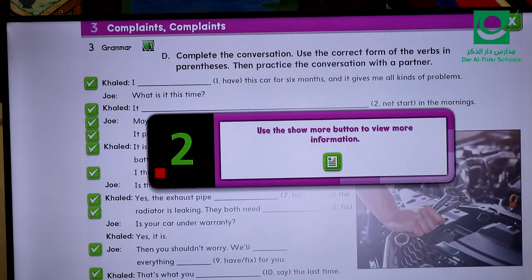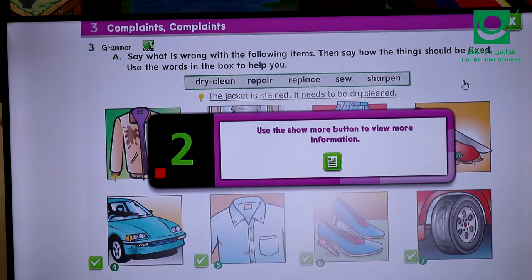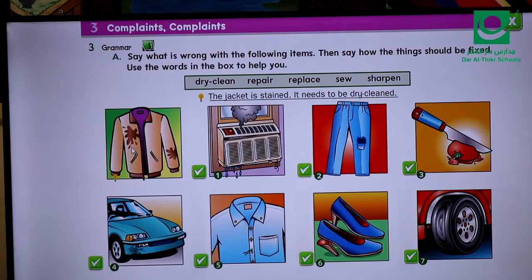Okay, let's move to this exercise. Look here. We have an example here for the first one. Like the jacket is stained, it needs to be dry cleaned. It needs to be dry cleaned. What about number 1? What do you think? We talk about AC, air conditioning, and yes, maybe it needs to be repaired. So I can say the air conditioner isn't working. It needs to be repaired. Good.